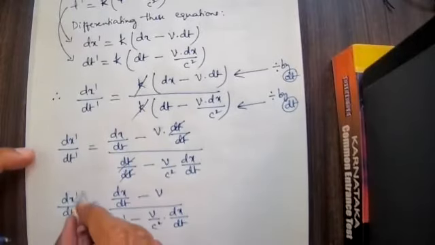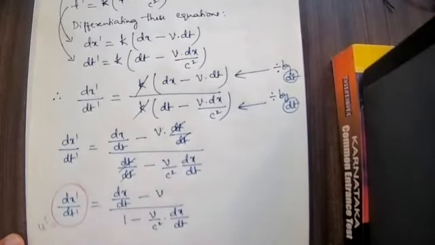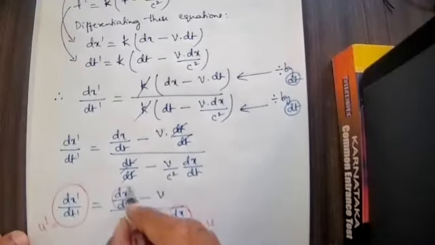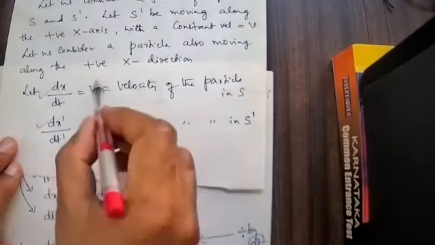But we know that dx dash divided by dt dash is equal to u dash, and dx by dt is equal to u. This is also equal to u. Okay, I will show it here. See that we have started with these two.